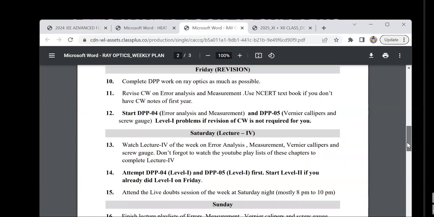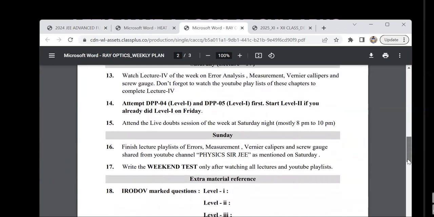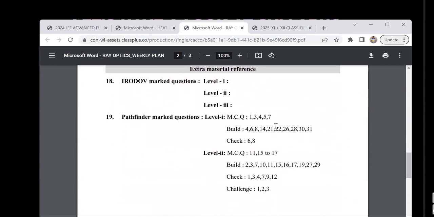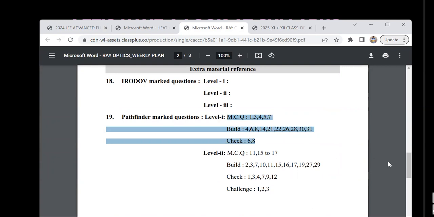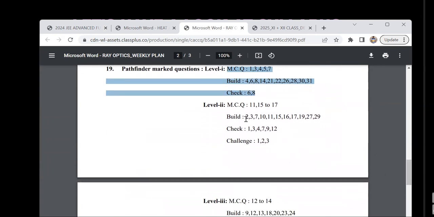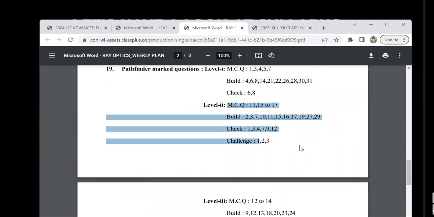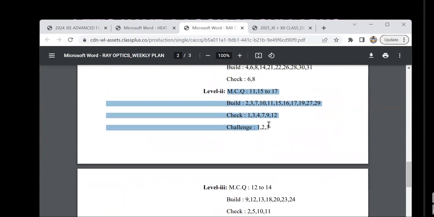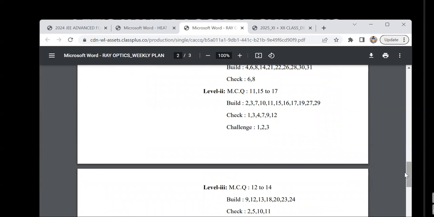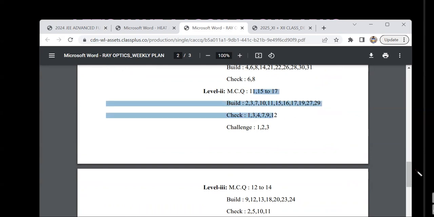As you keep going down, in case of ray optics, like last year, I marked even Pathfinder questions into level 1, level 2. For me, level 1 doesn't mean MCQ. In MCQ, build and check understanding, you have level 1. And then again in MCQ, build and challenge understanding, you have level 2. Like that, I put lots of effort. And then these got copied into Telegram groups. So from next week onwards, that is heat and thermal physics, these questions were put into the DPPs themselves.